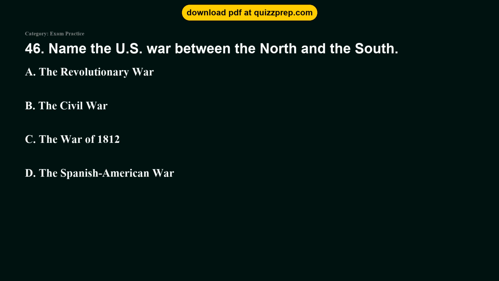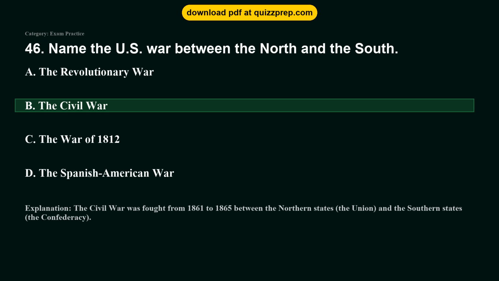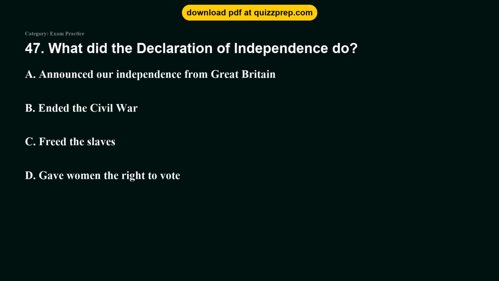Question 46. Name the U.S. war between the North and the South. Option A, the Revolutionary War. Option B, the Civil War. Option C, the War of 1812. Option D, the Spanish-American War. The correct answer is option B, the Civil War. The Civil War was fought from 1861 to 1865 between the Northern states, the Union, and the Southern states, the Confederacy.